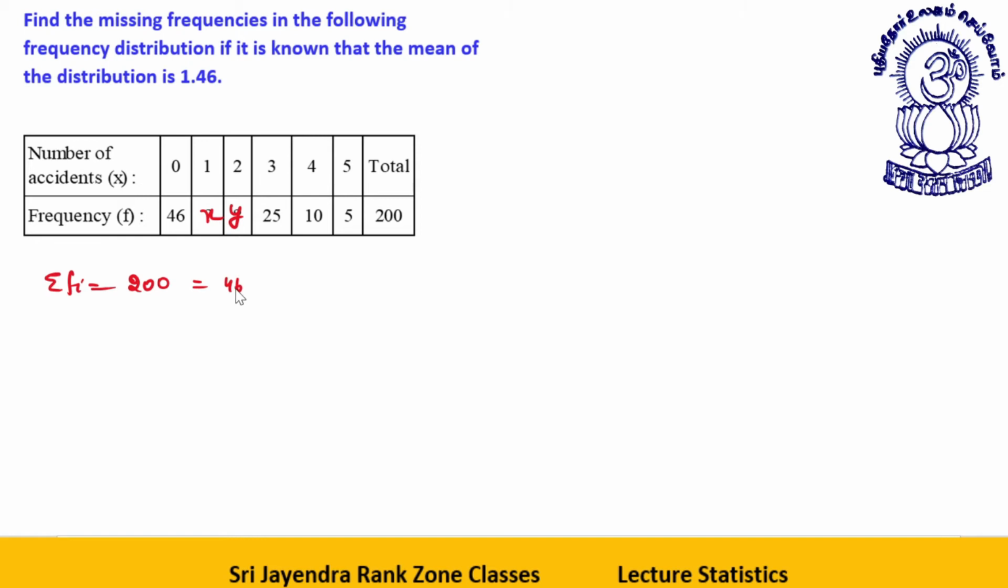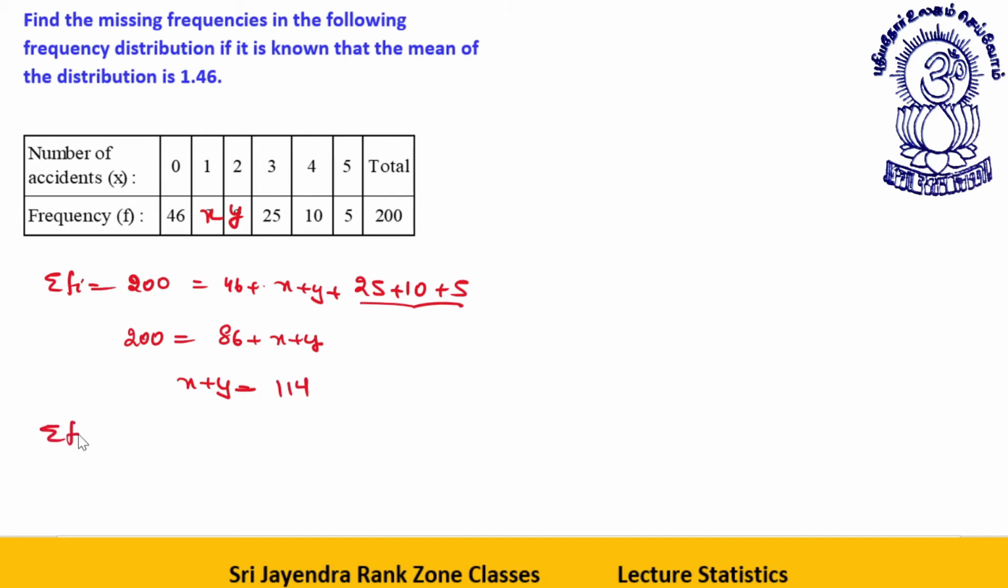So this is 46 plus x plus y plus 25 plus 10 plus 5. So 200 is equal to 25 plus 10, 35, 35 plus 5, 40, 40 plus 46, 86. 86 plus x plus y. Or I can say x plus y is what? 200 minus 86, or 114.